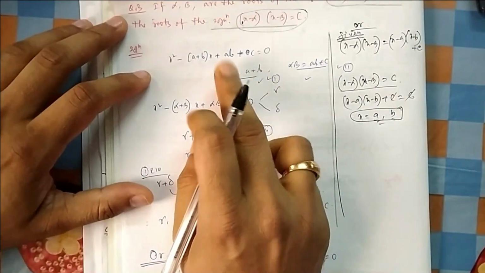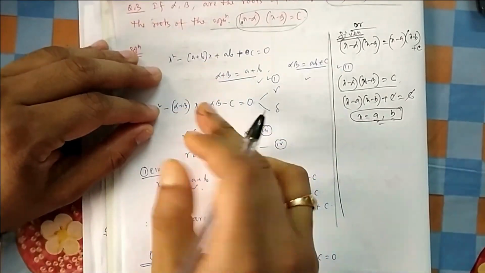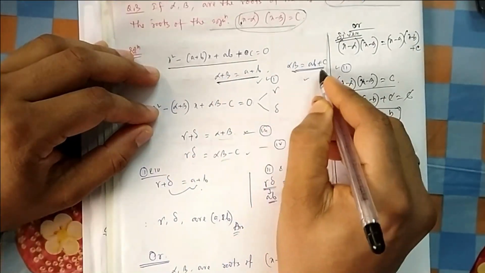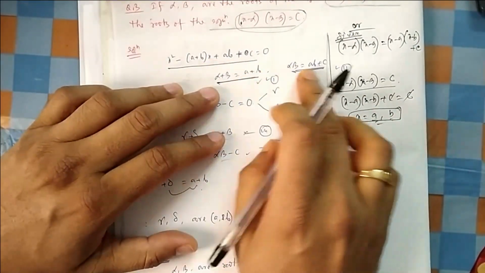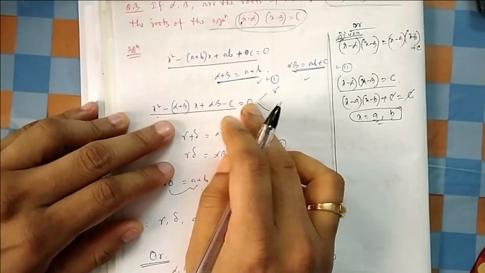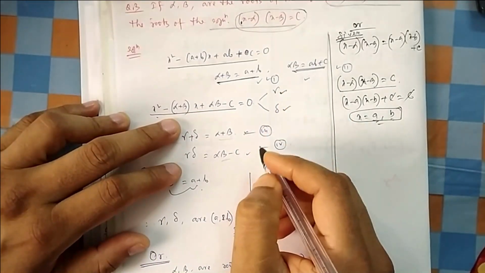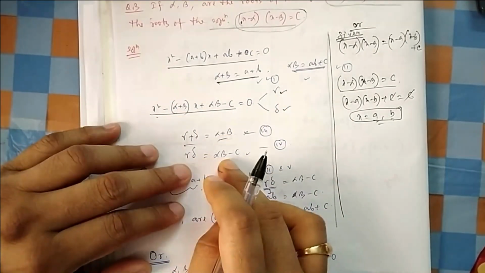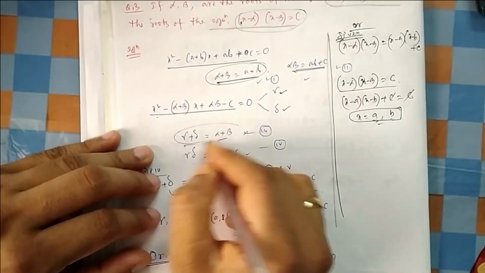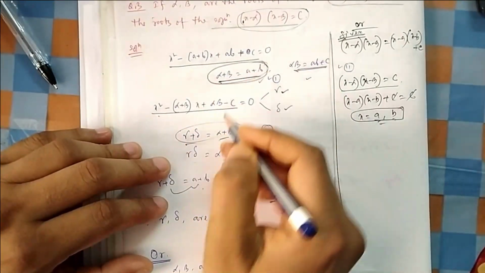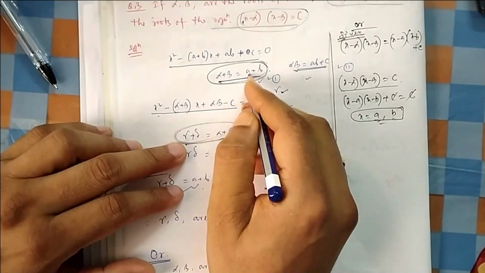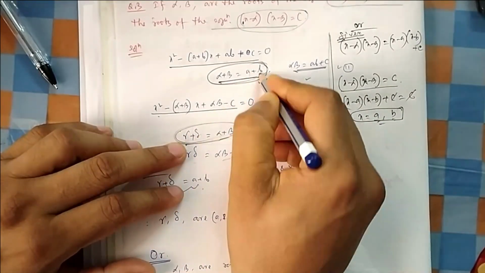What we have done here is another method. In this method, we have calculated alpha plus beta and alpha beta, the sum of the roots and then the product of the roots. I have gone for the next equation. Suppose I have two roots, gamma and delta. The sum of the roots is this one, the product of the roots is this one. Now you match equation 1 and equation 3. Alpha plus beta equal to a plus b, alpha plus beta equal to gamma plus delta. From here also you will get a hint: gamma is nothing but a, delta is nothing but b.